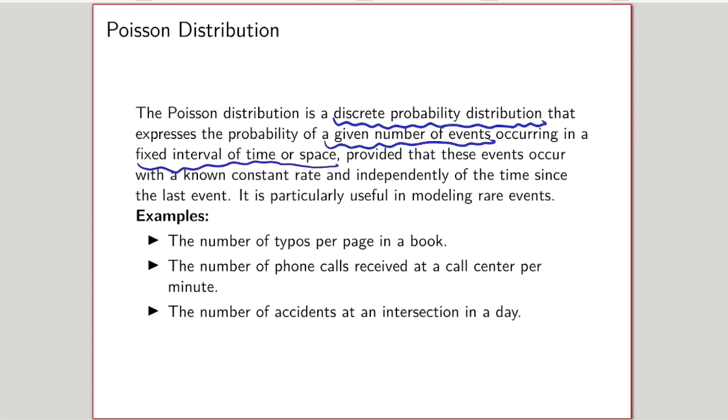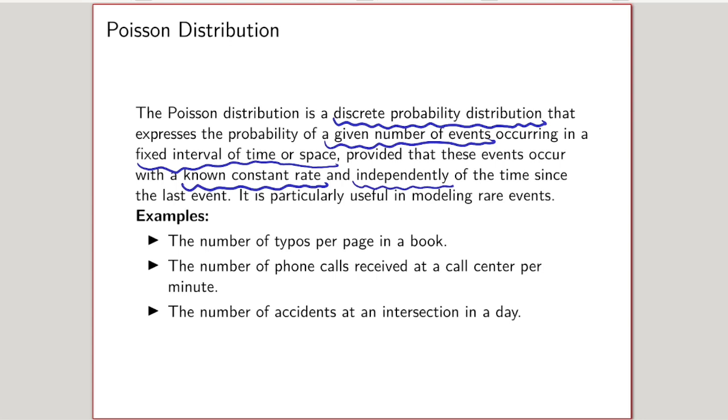Any number of events may occur in the given period of time. So this time period is fixed, and in that time period we calculate the probability that a given number of events occurs. Here the occurrence should be at a known constant rate, and each occurrence should be independent of the previous one.